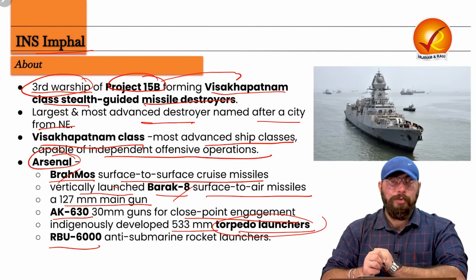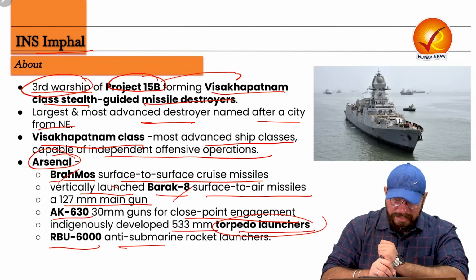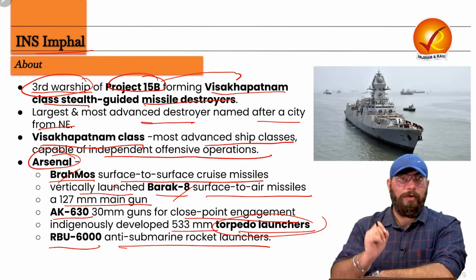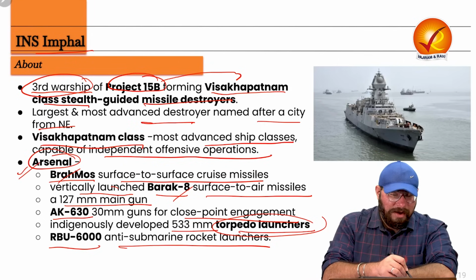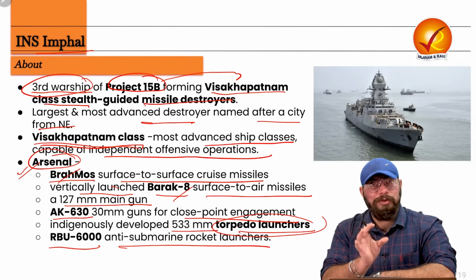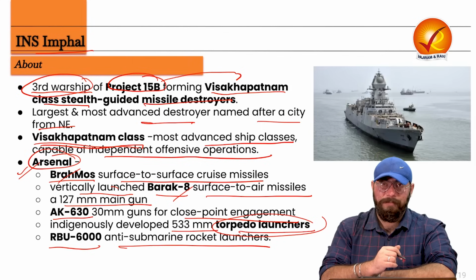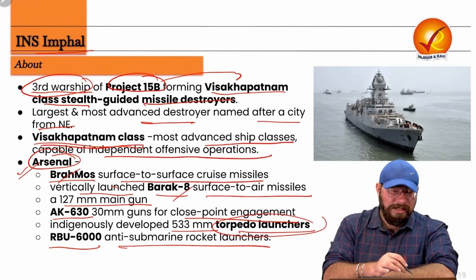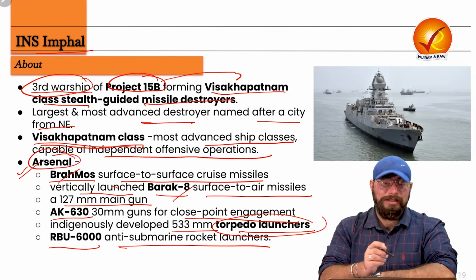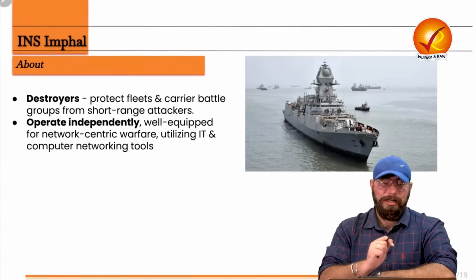Then your RBU 6000. What is RBU 6000? It is an anti-submarine rocket launcher. So anti-submarine rocket launchers are also there. This is the arsenal of Vishakhapatnam class. Now you would know how strong this Vishakhapatnam class is, right? And this INS Imphal is the third warship under this Vishakhapatnam class under the project name of 15B.